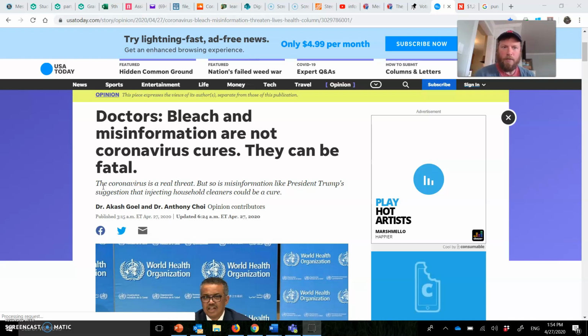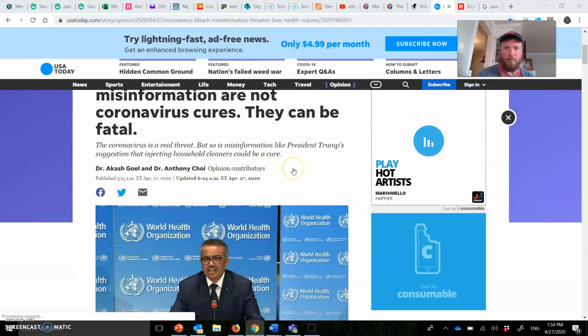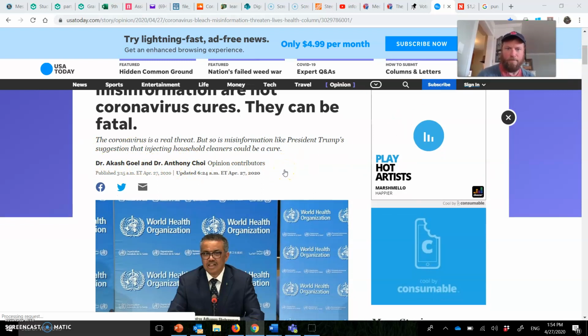So let's take a look at this. The title is Doctors, Bleach and Misinformation Are Not Coronavirus Cures. They Can Be Fatal. So right off the bat here, we're being told this is coming from doctors. So that's a big ethos argument right there. So the coronavirus is a real threat, but so is misinformation, like President Trump's suggestion that injecting household cleaners could be a cure. We see right here who the contributors are, who the authors are, and they're both doctors. So that's a big ethos thing right there. It's literally, trust me, I'm a doctor, right?